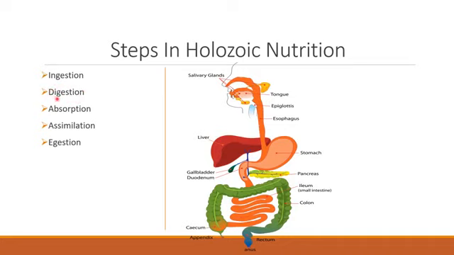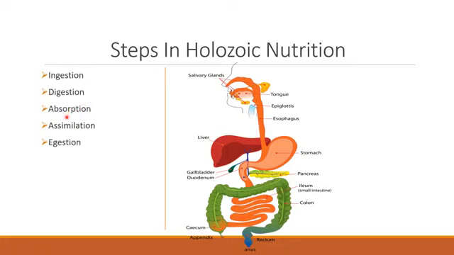When the digestive system divides this food into simpler substances, those simpler substances will be absorbed by the villi present in the small intestine, right? So the small intestine helps in doing this process, absorption.